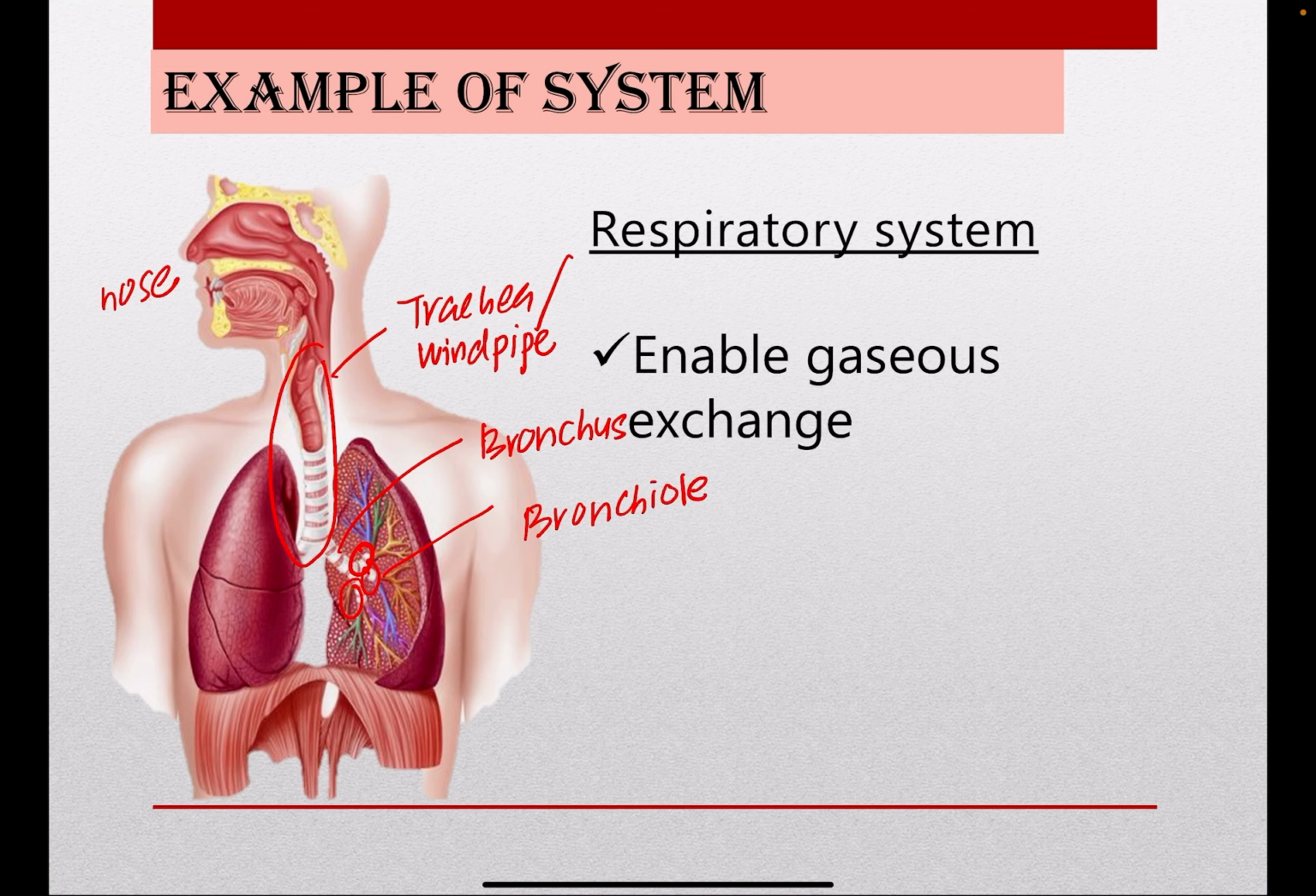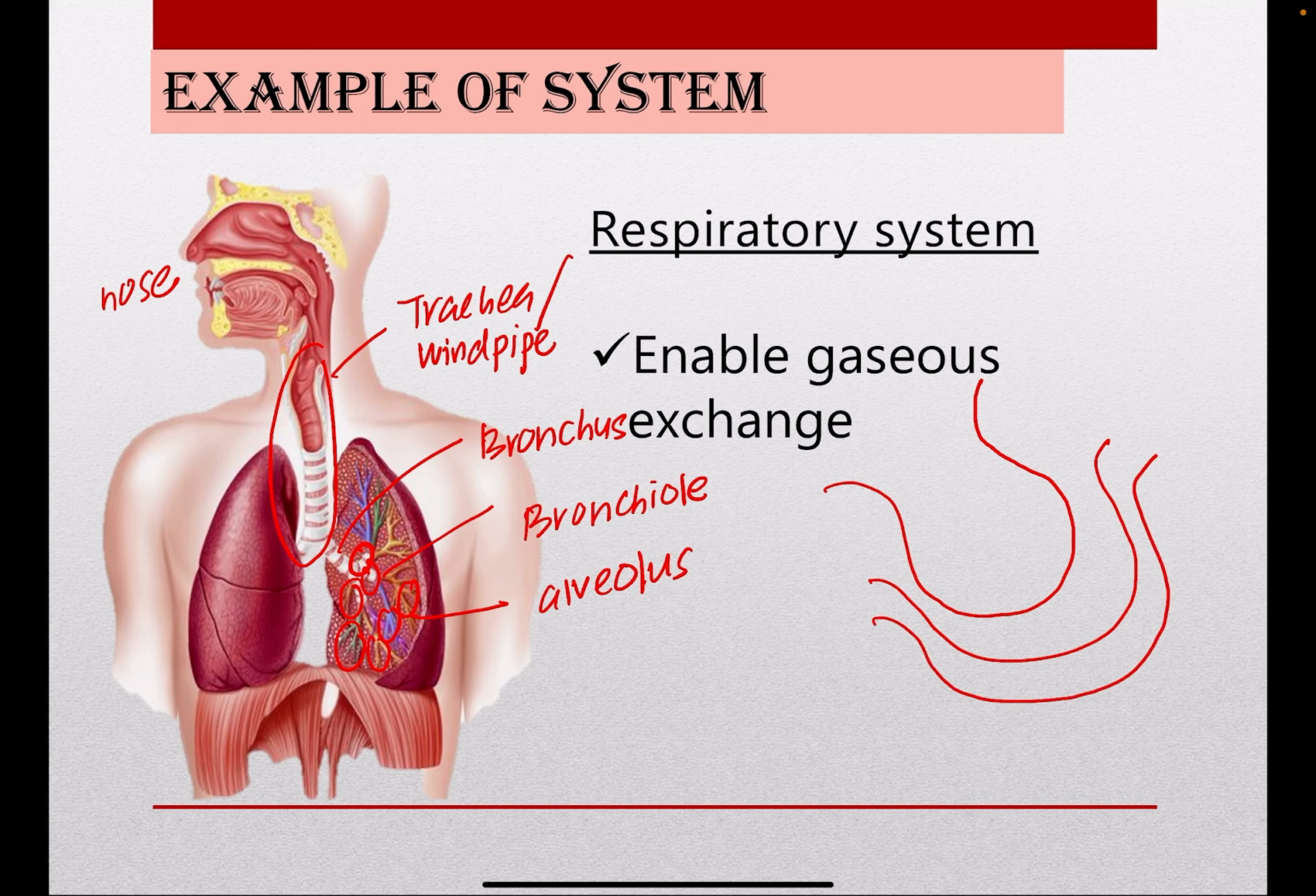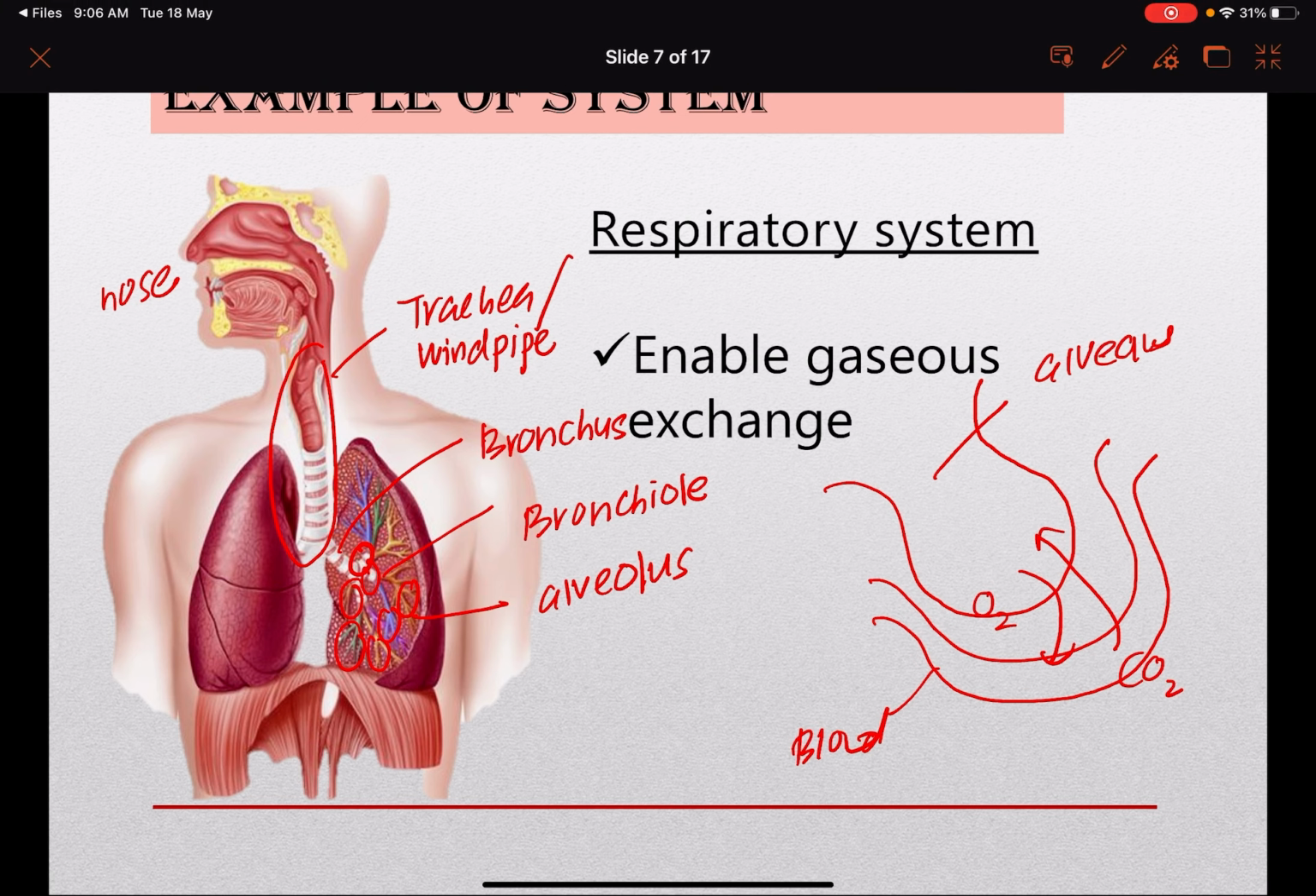And then this one, yang ni structure dia ni adalah alveolus. Okay, alveolus structure. So alveolus, dekat alveolus, kalau kita tengok in detail, inside of the alveolus structure, there is a blood vessel. So this is a blood. This is alveolus. Okay, so the gases exchange occur between the blood and also between the alveolus. So from the alveolus, okay, the oxygen will move into the blood. At the same time, the carbon dioxide will move from the blood into the alveolus.